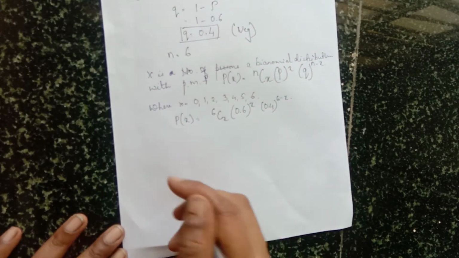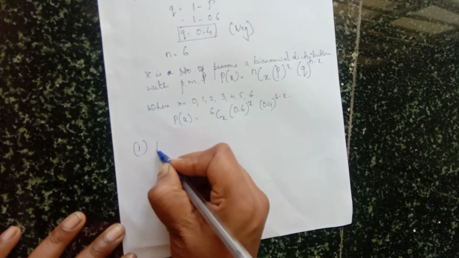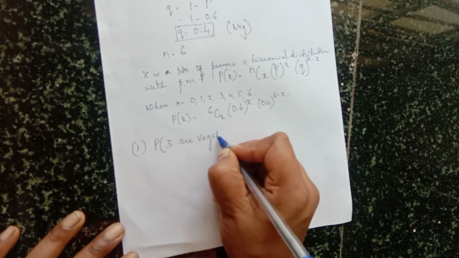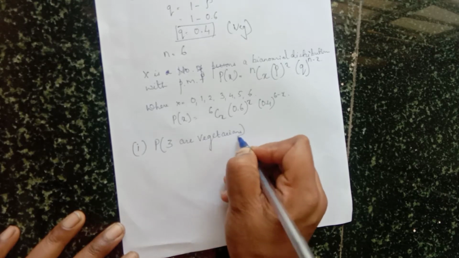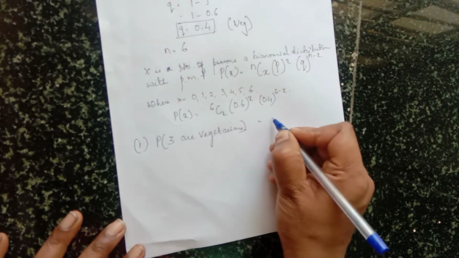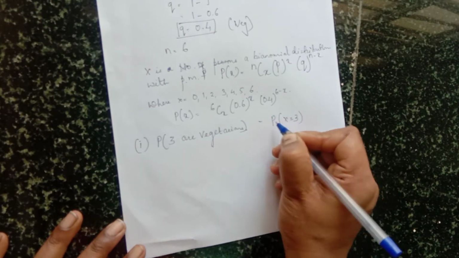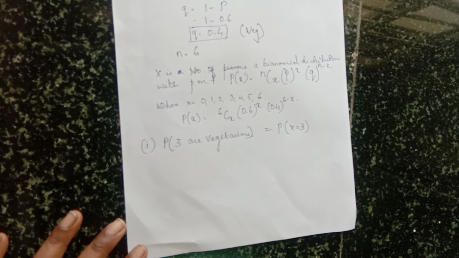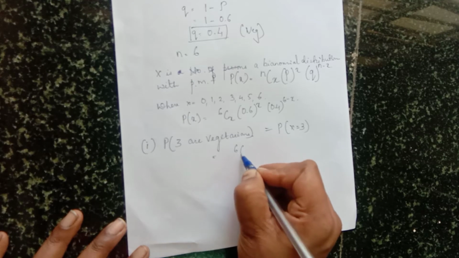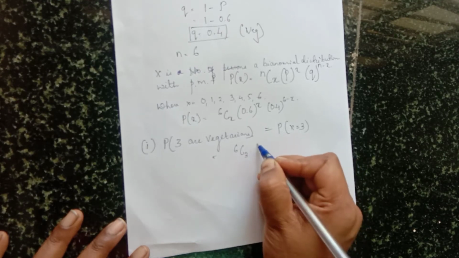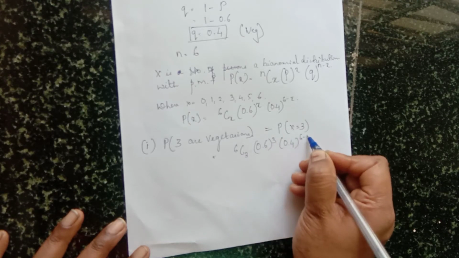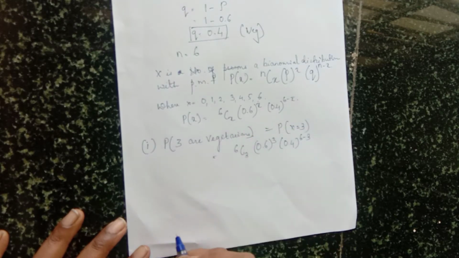First one. Probability of 3 are vegetarian. How to solve? Probability that 3 are vegetarian means probability X is equal to 3, means you have to put X value as 3. We'll solve here. nCx, 6 C 3, 0.6 raised to 3 and 0.4 raised to 6 minus 3. Here we are going to put X value.